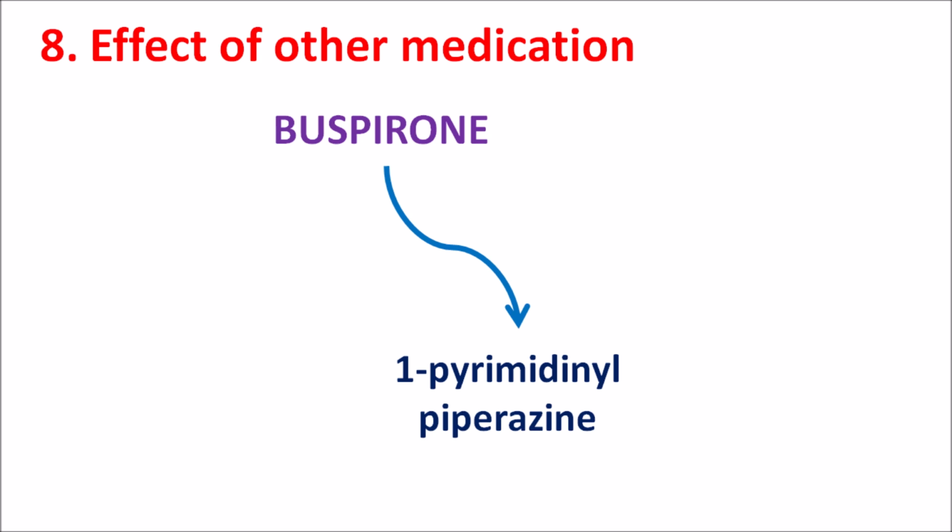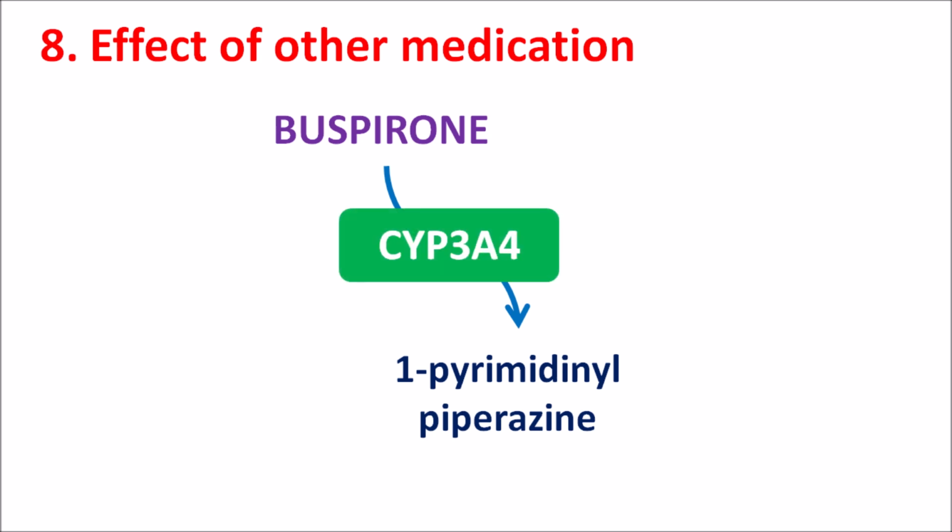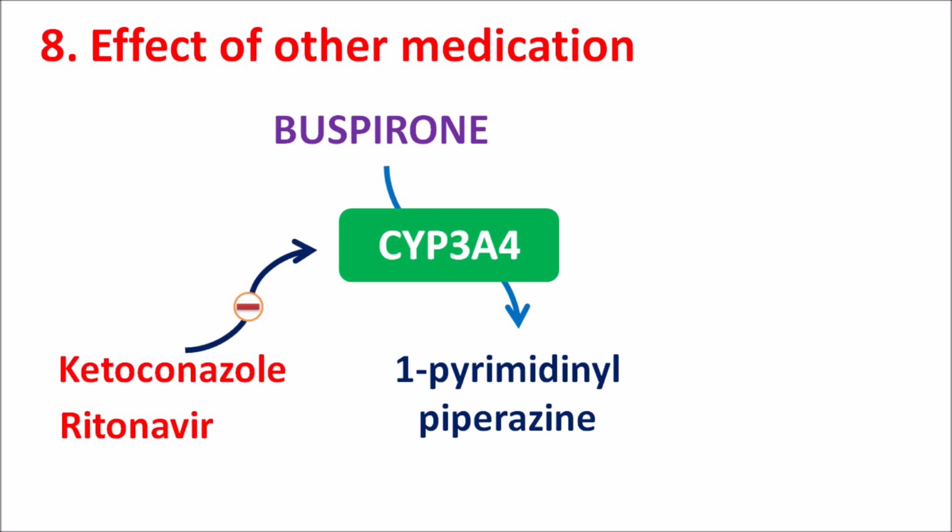Eighth one, effect of other medication. Already we have discussed that buspirone is metabolized to 1-pyrimidinylpiperazine by the metabolic enzyme CYP3A4. A few drugs can affect this metabolism, either by inducing or inhibiting the enzymatic activity. So drugs like ketoconazole and ritonavir are strong CYP3A4 inhibitors, thereby they inhibit the metabolism of buspirone.